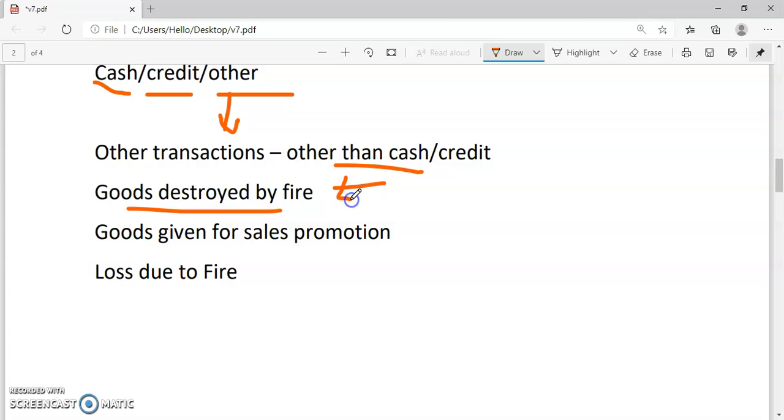So here the goods are destroyed by the fire, our cash is not going to be affected, debtor or creditor balance is not going to be affected. However, we have a loss in the business due to the fire, our goods are destroyed, so it is considered as other transaction other than a cash or a credit transaction. Next one is the goods given for a sales promotion, so it is also other than a cash or a credit transaction. Loss due to fire is also another type of transaction other than a cash or a credit transaction.